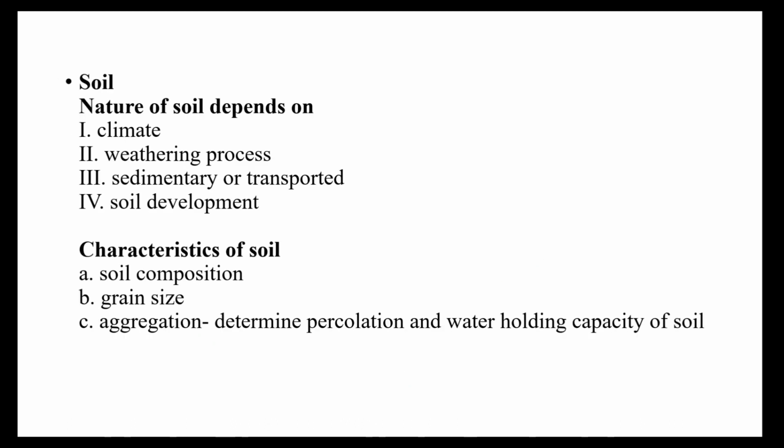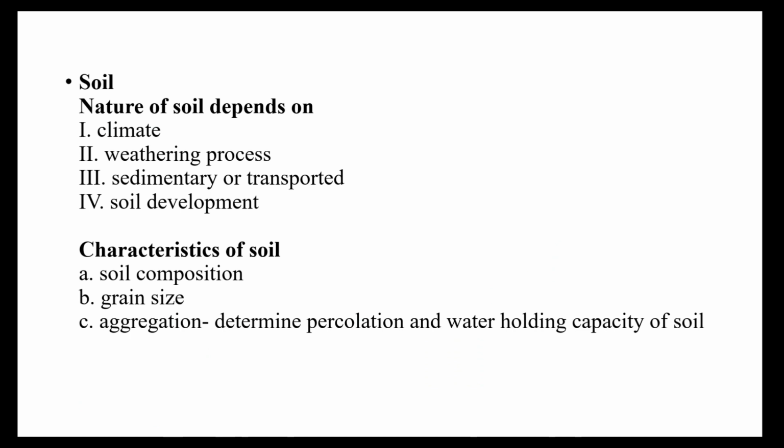Then soil. The nature of the soil depends on the climate pattern and weathering process. Weathering is the process in which soil is formed from the rock, then sedimentation and transport, then soil development. So what are the characters that define the quality of a soil?